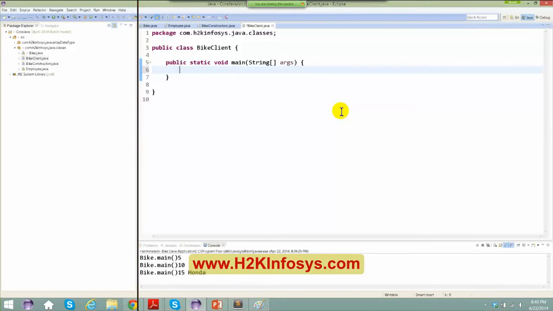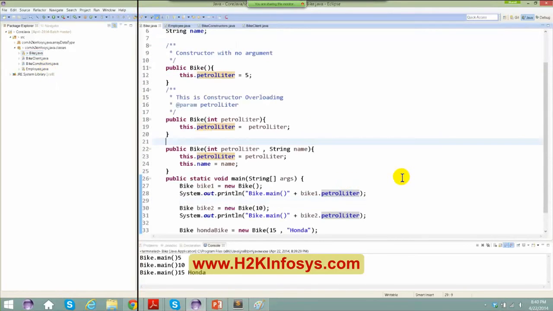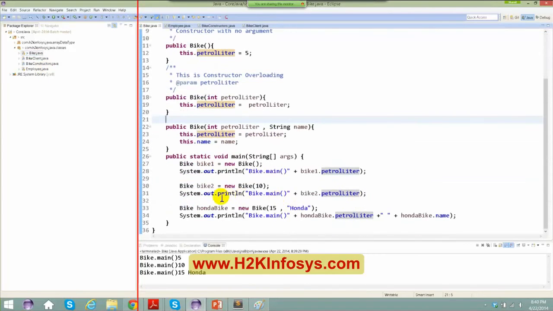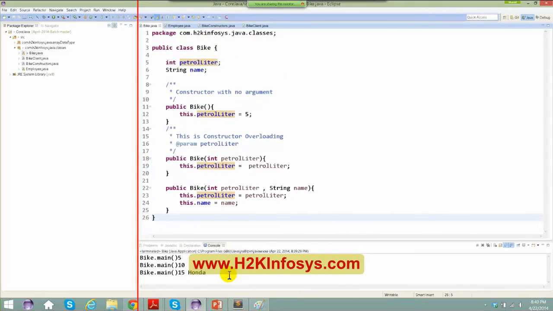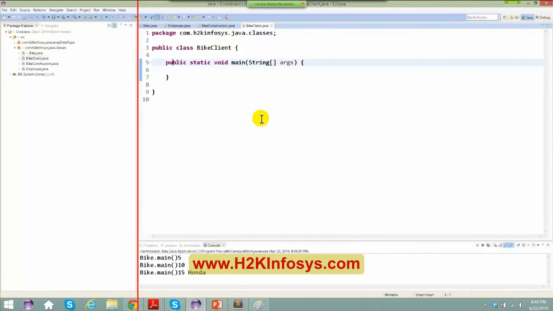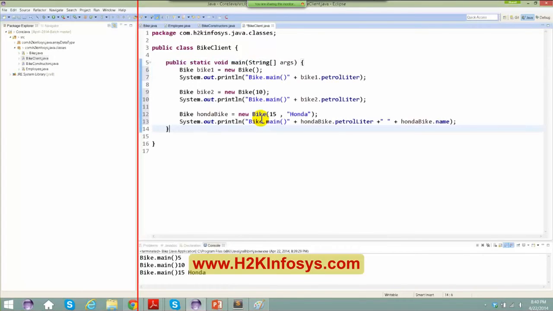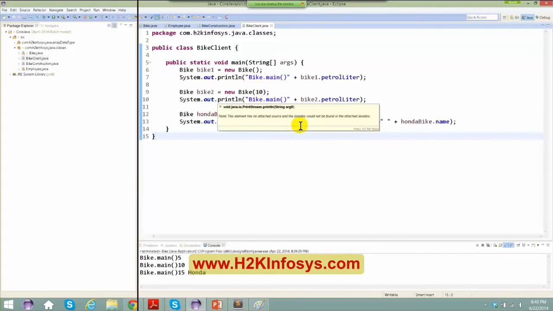I am just a client and I want to create a bike and I want to sell the bike to somebody else. So keeping this bike apart, and keeping this main method apart, let me copy this main method and paste it somewhere here. So what did I do here? I have separated the client.